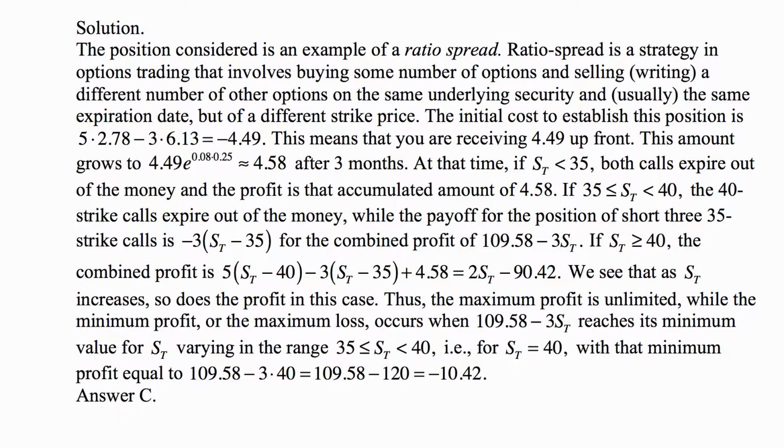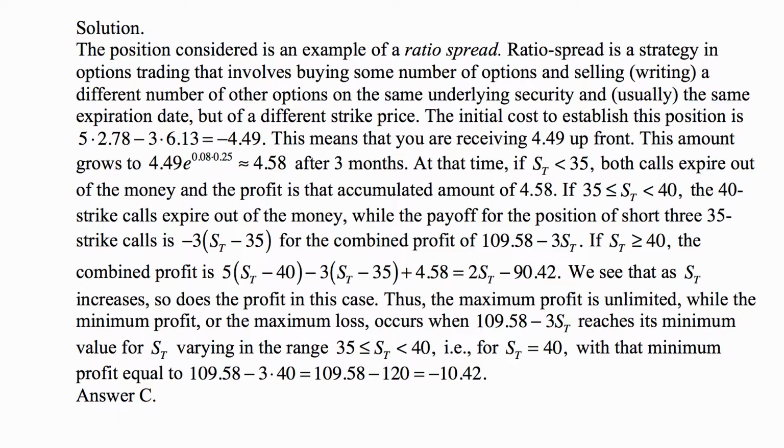We see that as S sub t increases, so does the profit in this case, not the previous case, because it's an increasing function. Thus the maximum profit is unlimited, because as S sub t goes to infinity, this 2S sub t minus 90.42 goes to infinity.